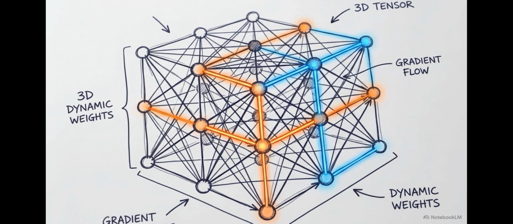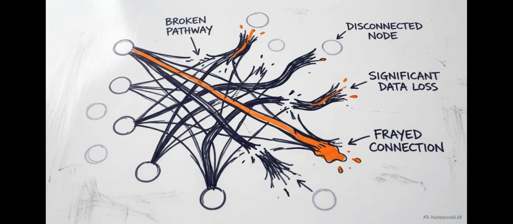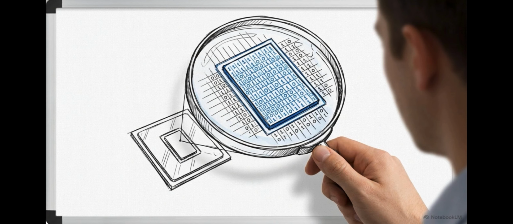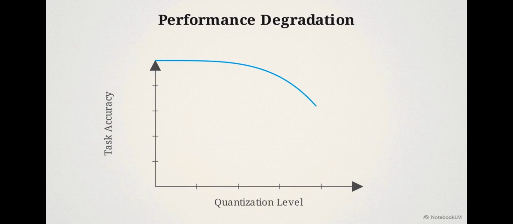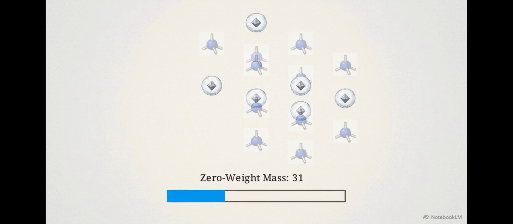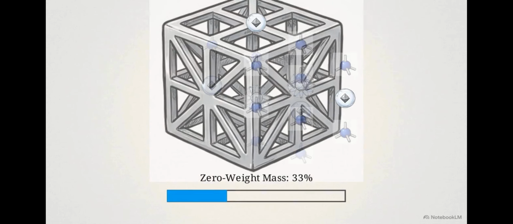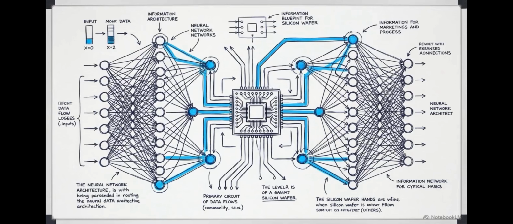It reminds us that these networks are dynamic structures. Applying a structural fix at the wrong stage of development can be just as damaging as the original problem. This research changes how we evaluate model compression. For years, the metric was, how much does quantization hurt the model? The data suggests we should be asking, how much zero mass has the model accumulated, and is it organized? Understanding the role of zero-weight mass provides a measurable path forward.